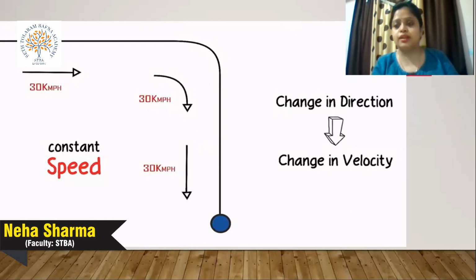So acceleration depends on velocity, and velocity depends on both magnitude and direction. If there is a change in the magnitude or in the direction or both, in all these cases acceleration exists.